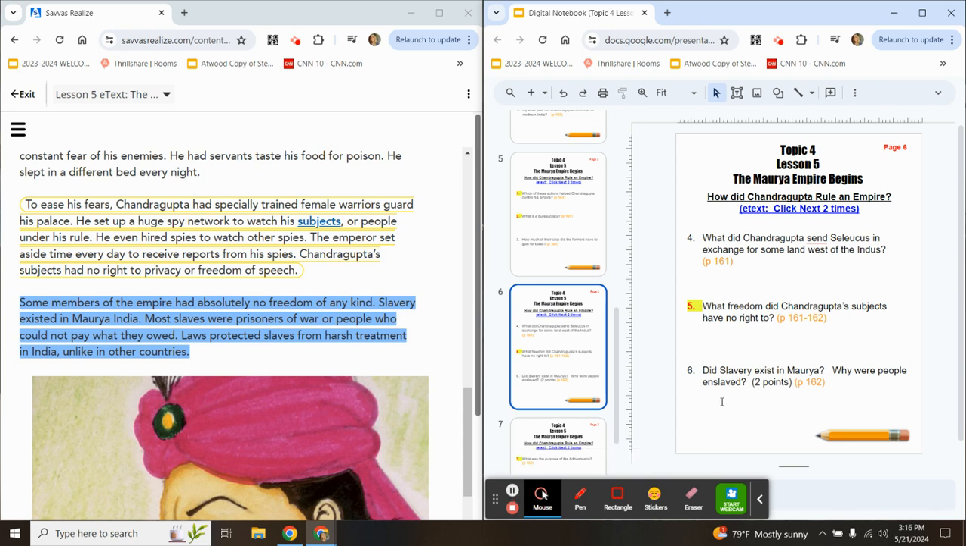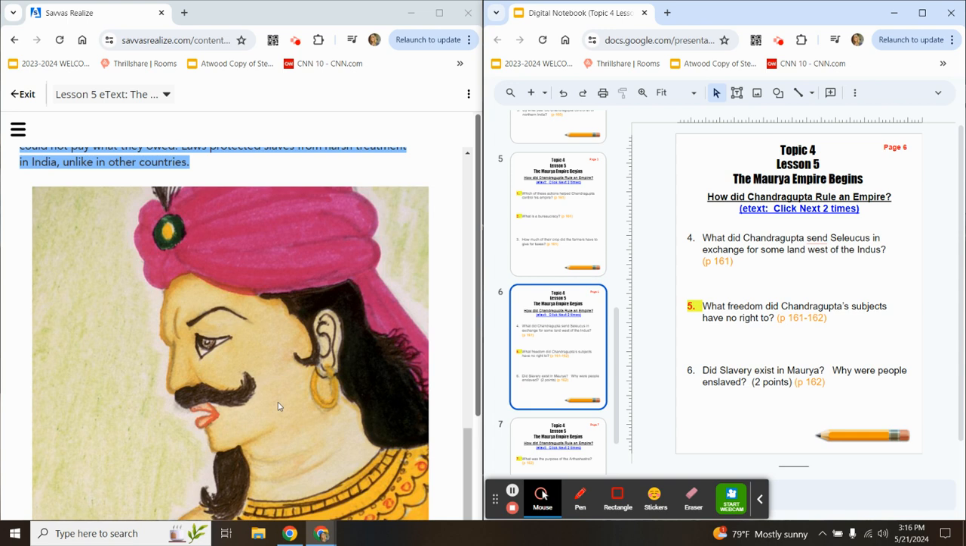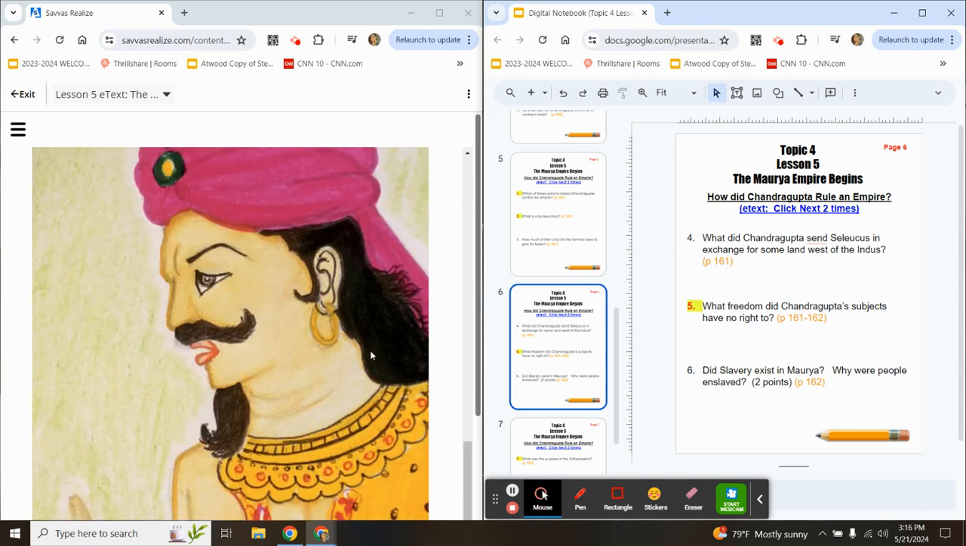Did slavery exist in Maurya, and why were people enslaved? Those 2 questions are answered in this blue circled paragraph. This picture right here is a picture of Chandragupta.